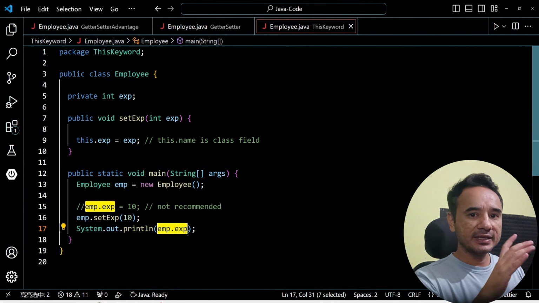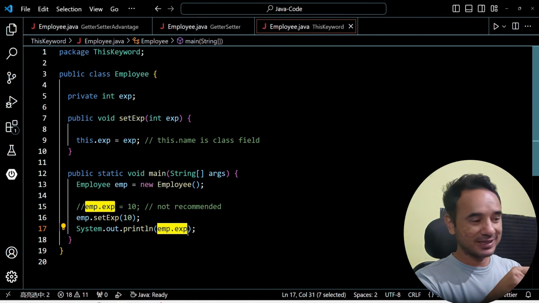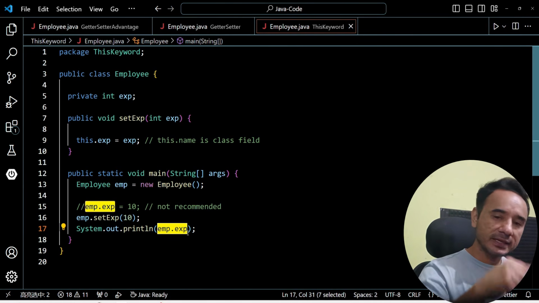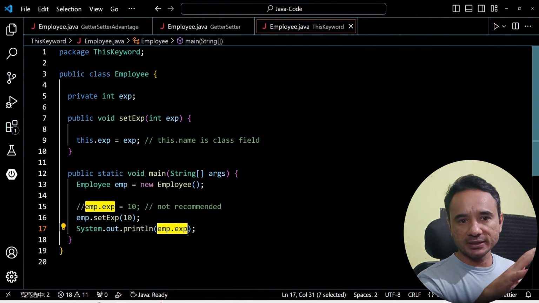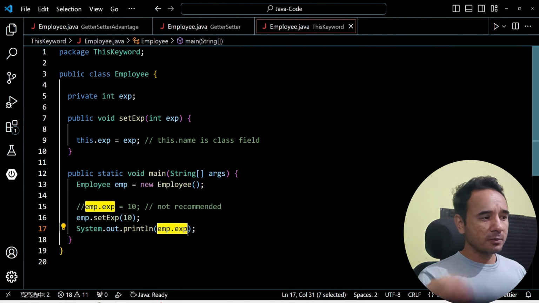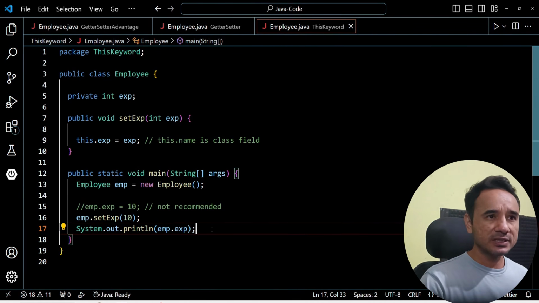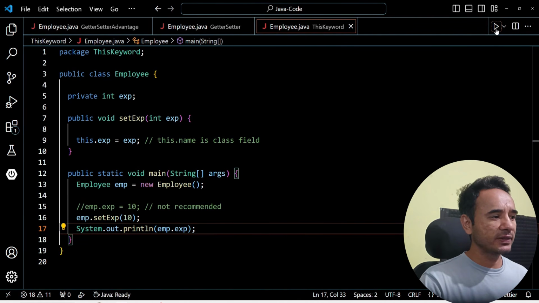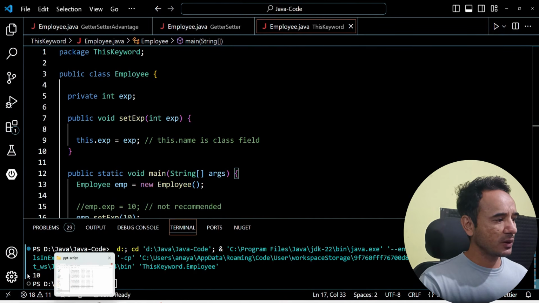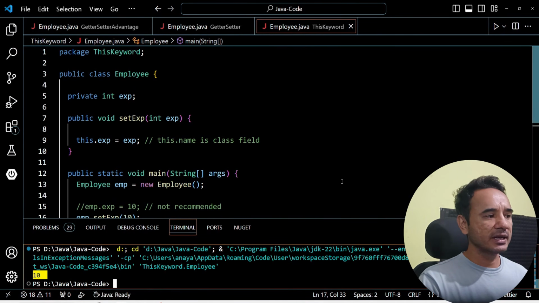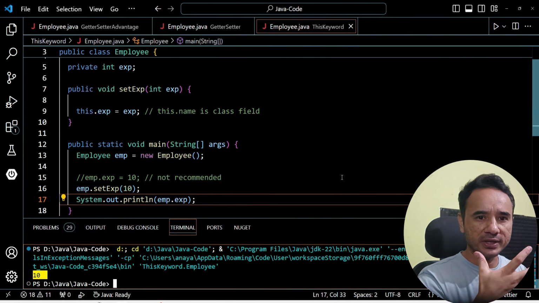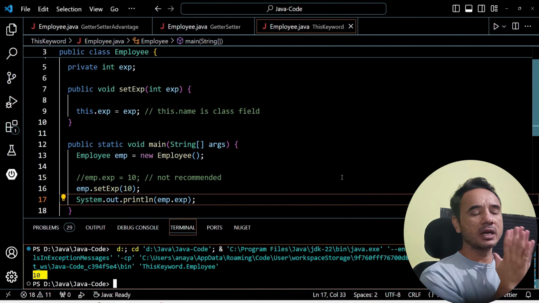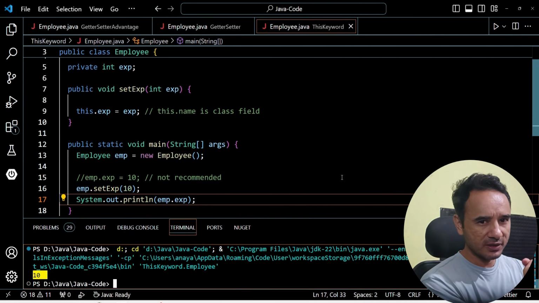Now finally we can print the value emp.experience. And yes, getting experience like this is also not recommended. In the upcoming question I will separately cover the getter method quickly, but for now we are getting it like this only. And now if I run the application, then here at the bottom we will get 10 as the result, the employee experience. Alright, now you know the role of this keyword.